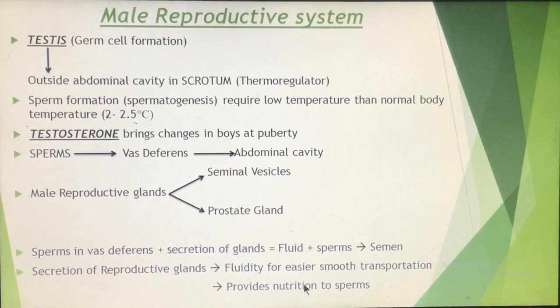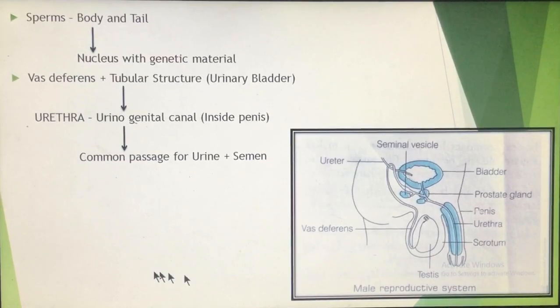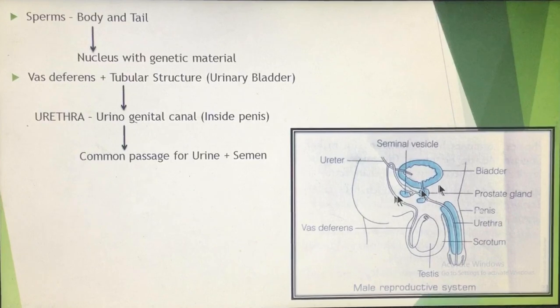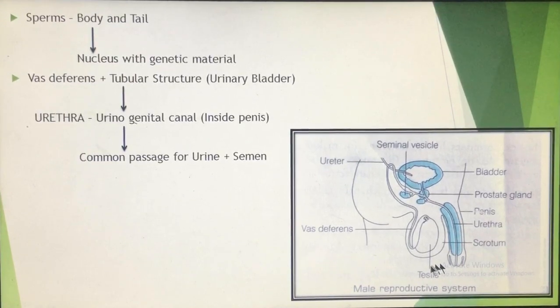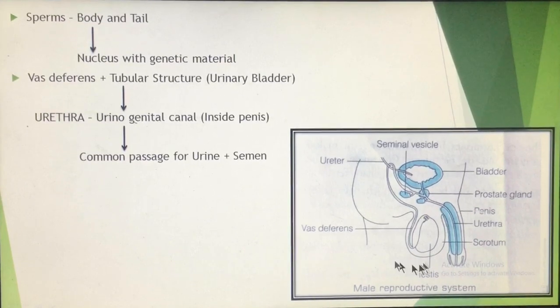So in short, this is the male reproductive system. This is a diagram of the male reproductive system. This is a sac-like structure which is known as the scrotum. ये पूरा जो sac-like structure दिख रहा है, ये scrotum है. Scrotum के अंदर ये जो structure है, this is the testis.